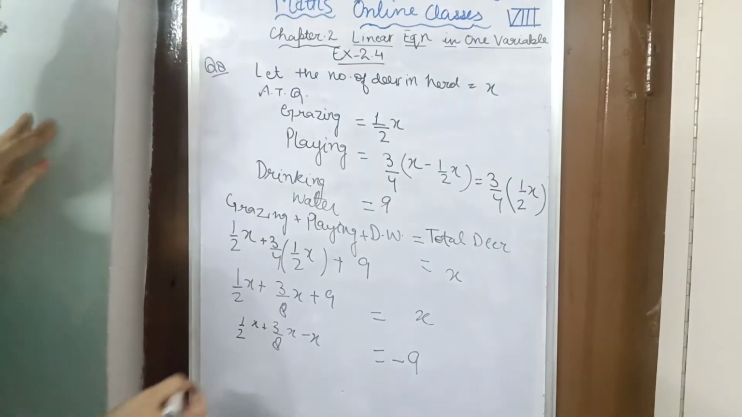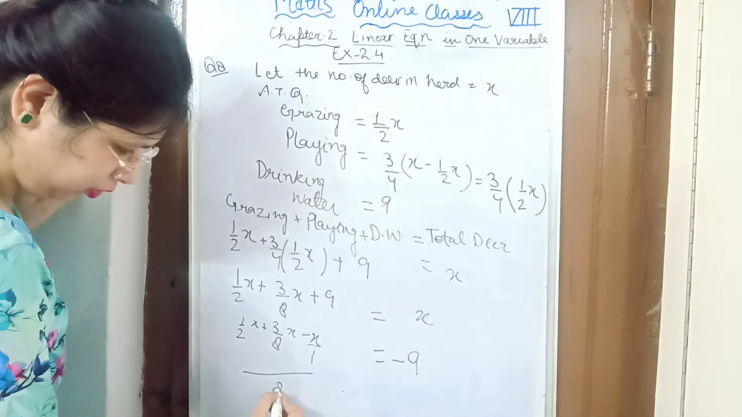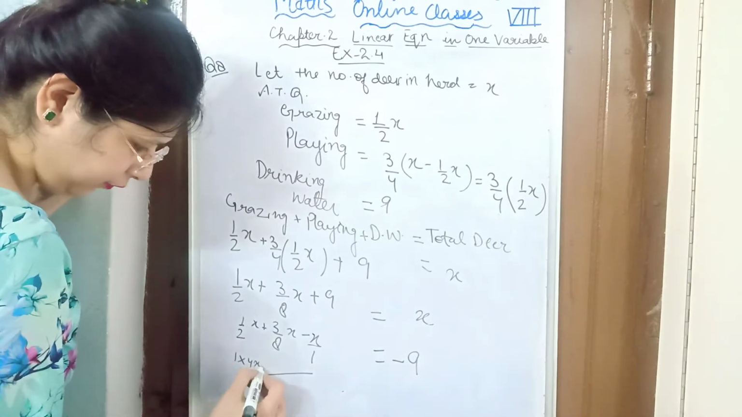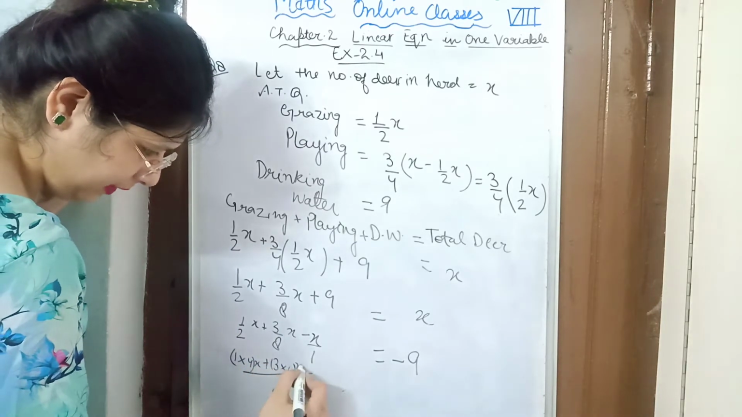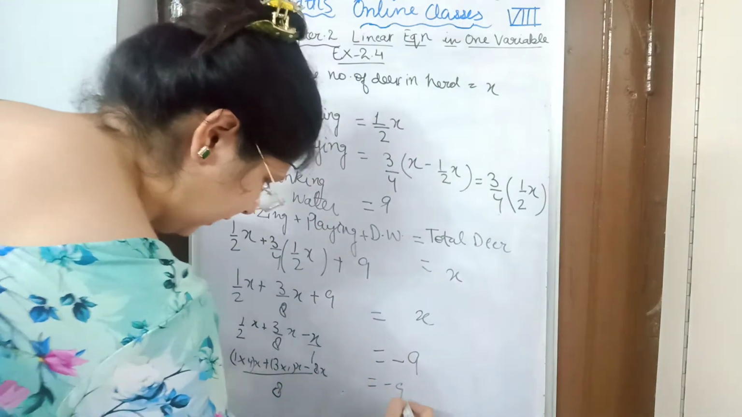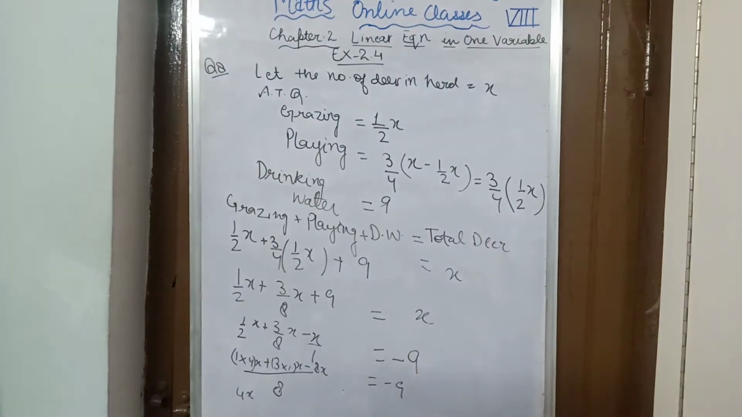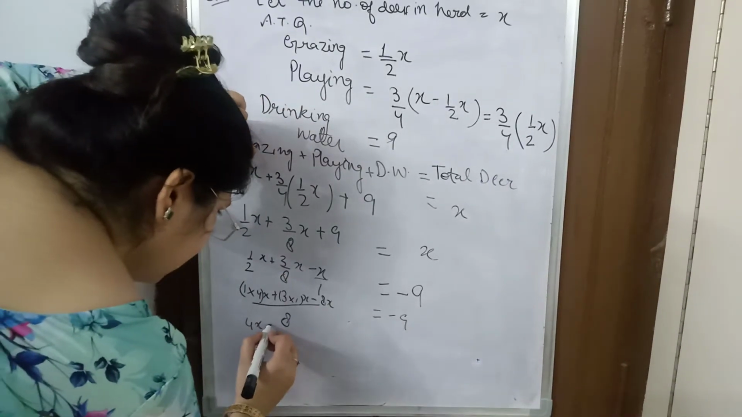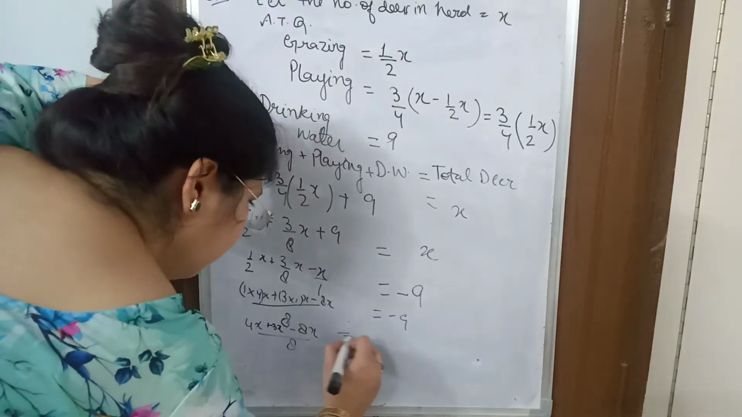Okay. So we will take the LCM. When we take the LCM, we will get 8. So 2 into 4 is 8. So 1 into 4, we have to do 1 into 4. Plus 3 into 1, plus minus 8x. So this is equal to minus 9. So 4x, is it visible to all? Yes. 4x plus 3x minus 8x upon 8 is equal to minus 9.